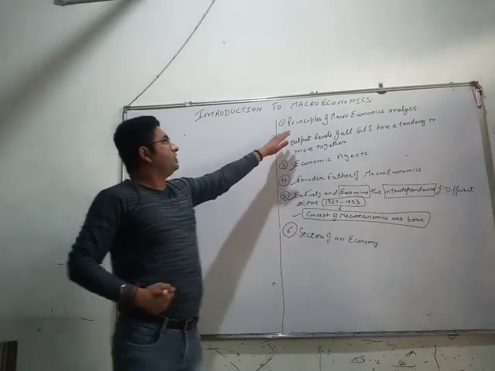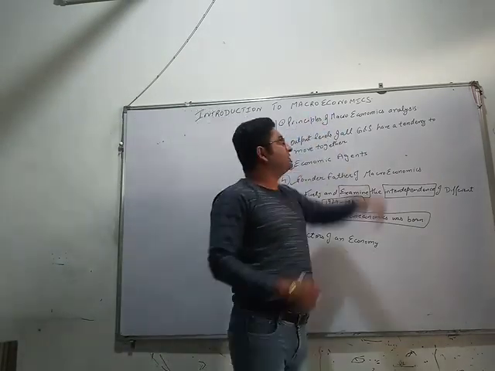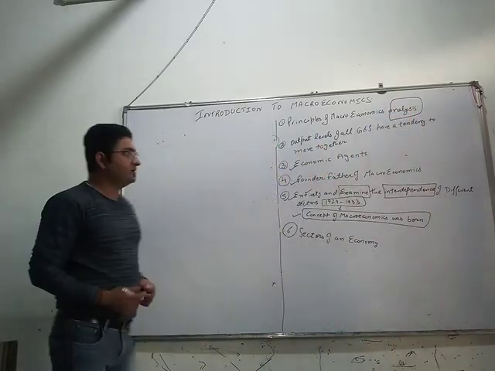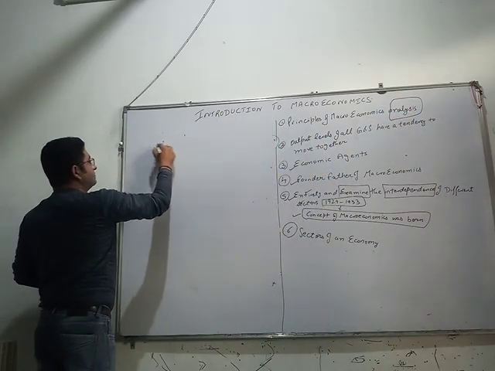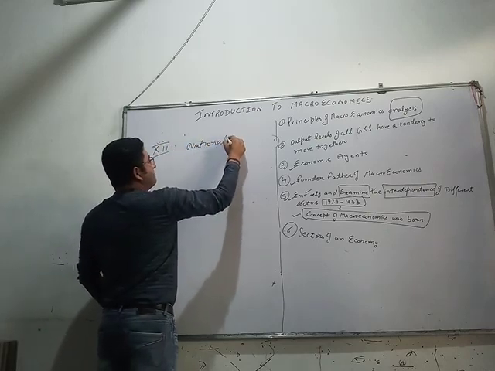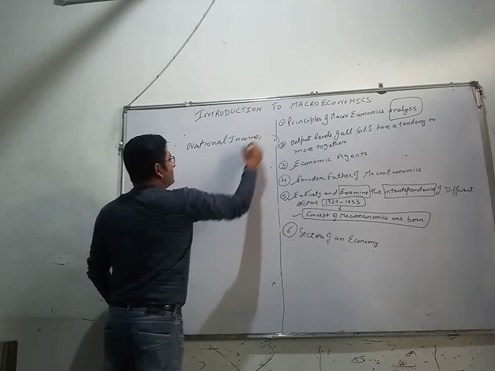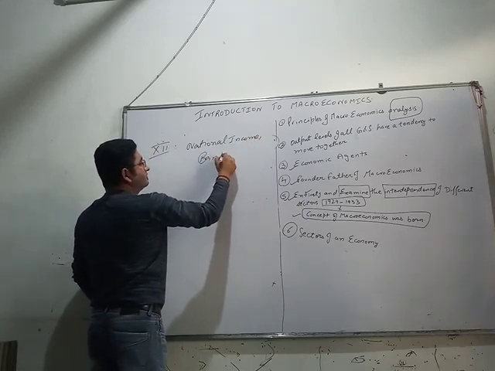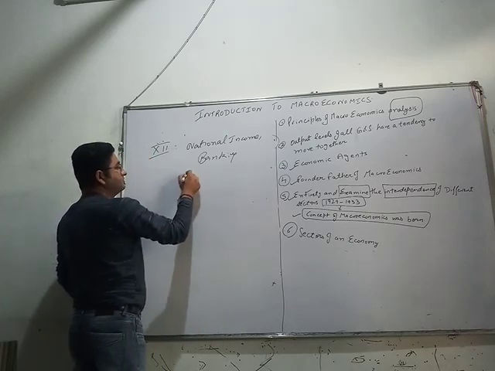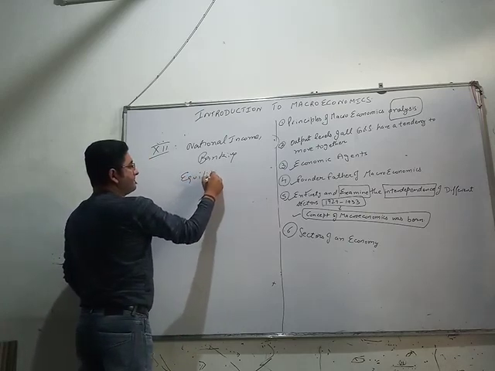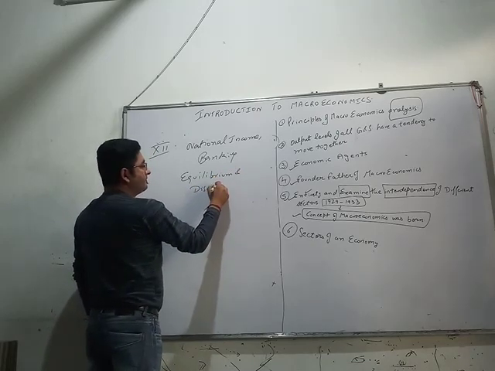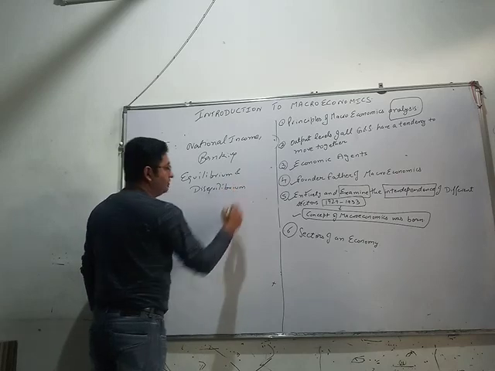Now, we would cover the topic: what are the principles of macroeconomic analysis? Very easy. This is your syllabus for class 12. For example, national income. For example, banking. For example, equilibrium and disequilibrium in an economy.